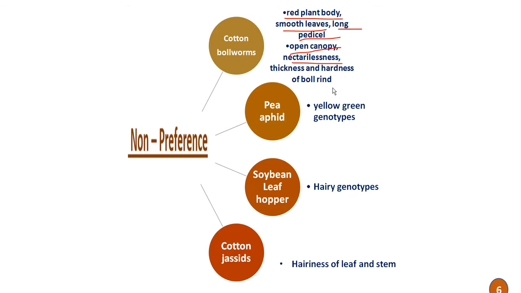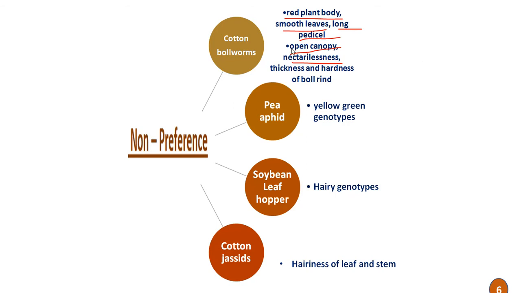These are some of the traits or attributes of the host plants that confer insect resistance and provide non-preference to the insects.